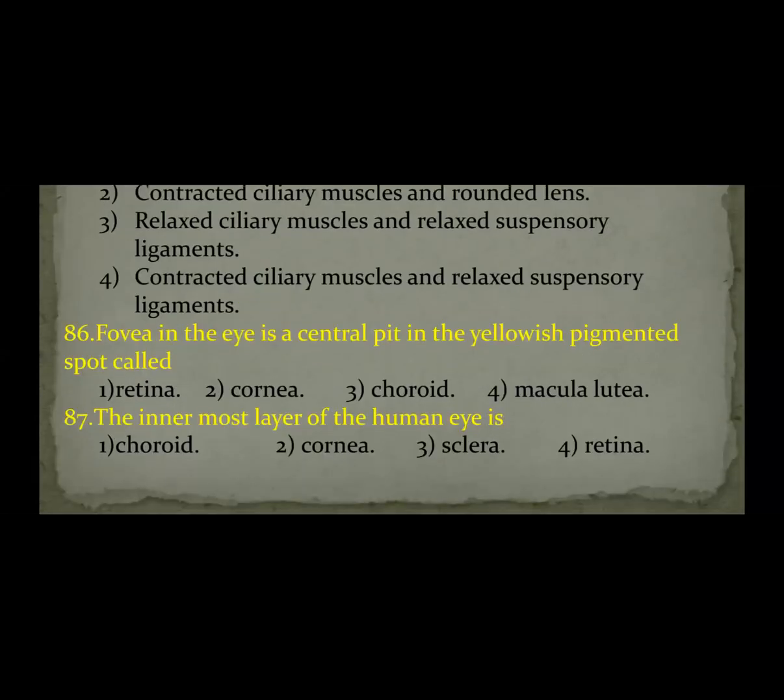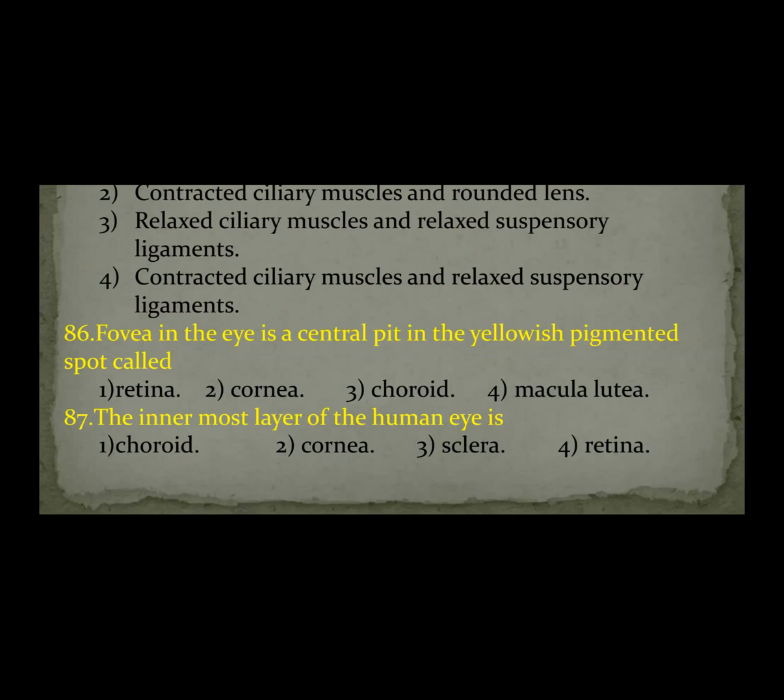Next, question number 86. Fovea in the eye is a central pit. The yellowish pigmented spot is called fovea. Macula lutea is the circular area near the posterior pole of the retina, near the blind spot. A yellow color circular area is present. That yellow pigmented area is called macula lutea. In that macula lutea, a small depression is present. The depression is called fovea.